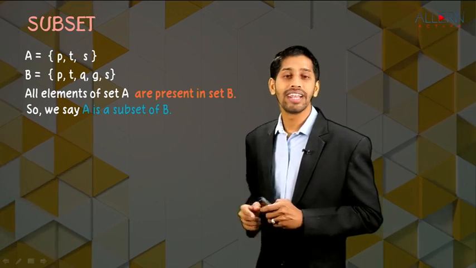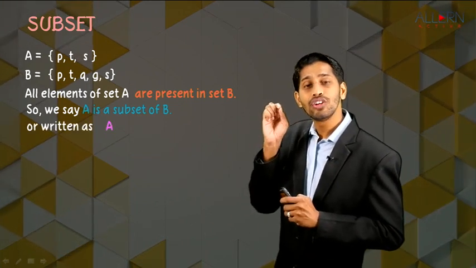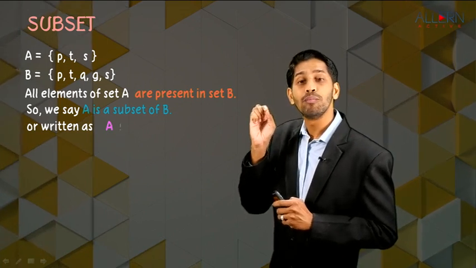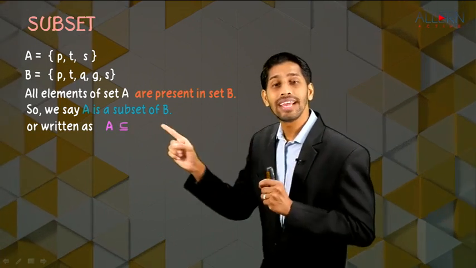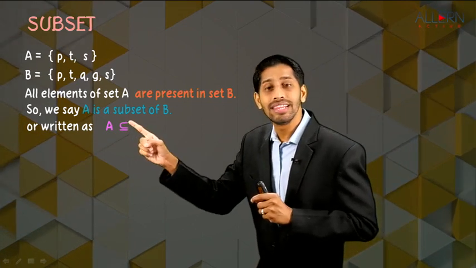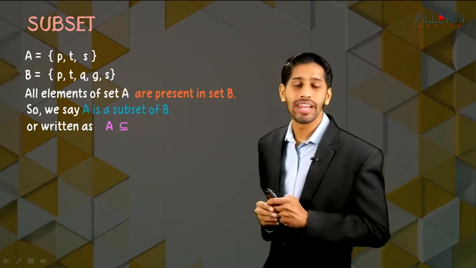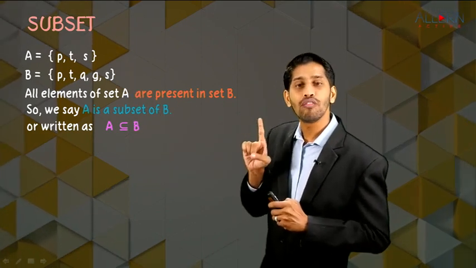And this subset is denoted by a symbol. Instead of writing subset, we'll put a symbol which looks like C, and there is a dash below that C. So basically this symbol is used to represent subset. So A subset of B.